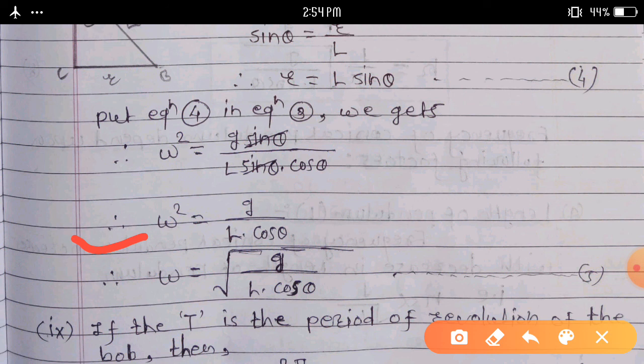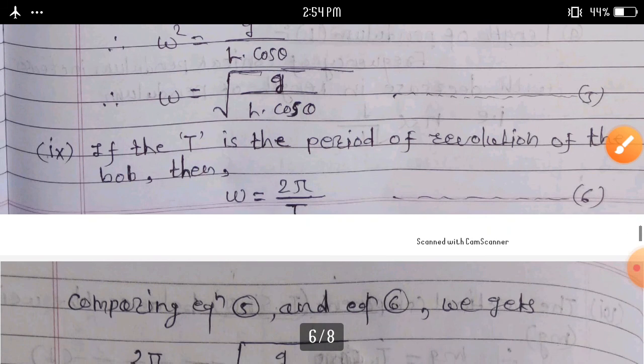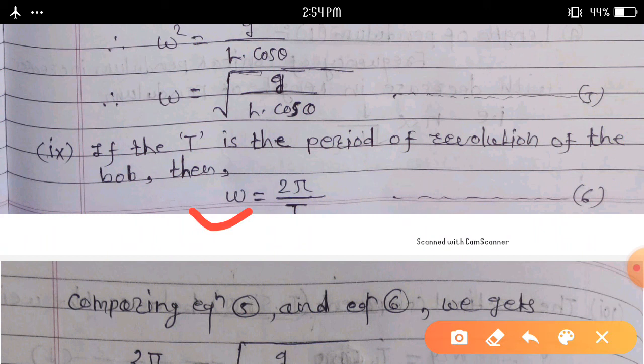Consider equation number 5. If T is the period of a revolution of the bob, then we can write the relation between omega, that is angular velocity, and time period of a conical pendulum. Here omega is equal to 2 pi upon capital T.